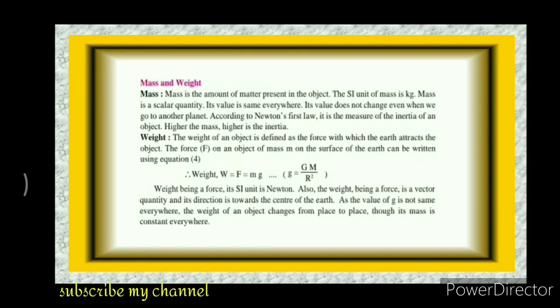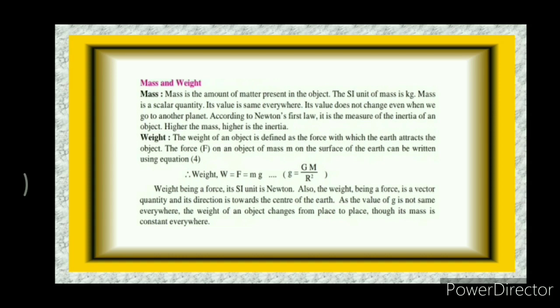Now, the concept of mass and weight. Mass. Mass is the amount of matter present in the object. The SI unit of mass is kilogram. Mass is a scalar quantity. Its value is the same everywhere. Its value does not change even when we go to another planet. According to Newton's first law, it is the measure of the inertia of an object. Higher the mass, higher is the inertia.